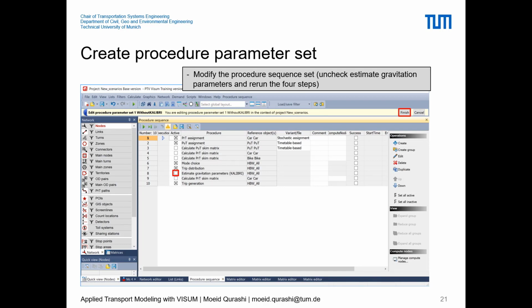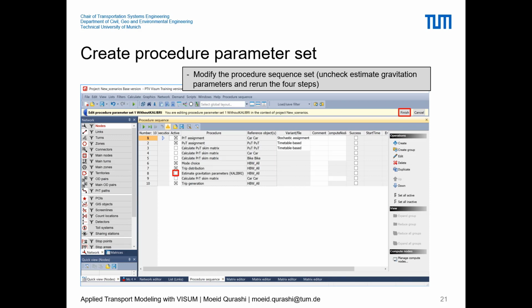And here we will choose all of those procedure sequences that we want to reevaluate. Considering our four-step modeling, because we are changing the attributes for the zone, we will have different trips from trip generation, that is production attractions, because they are based on population and workplaces. We will have new production attractions, so we need to reevaluate the step of trip generation, and likewise later on all the steps including trip distribution, mode choice, and the assignment.